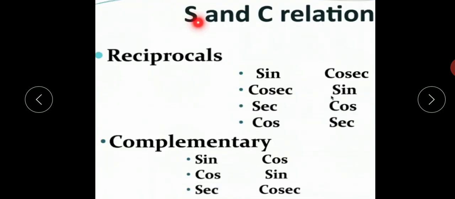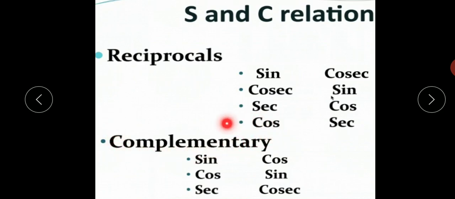Now the S and C relations. Some relations are here to memorize. Reciprocal relations: the reciprocal of sine is cosec, and the reciprocal of cosec is sine; the reciprocal of sec is cos, and the reciprocal of cos is sec.